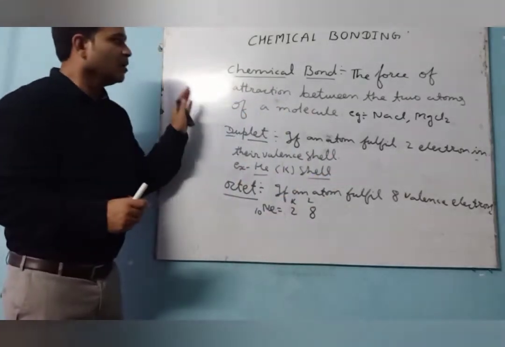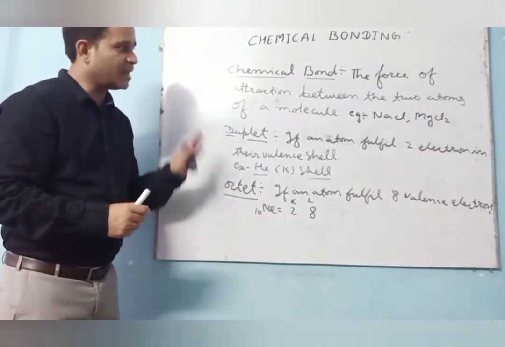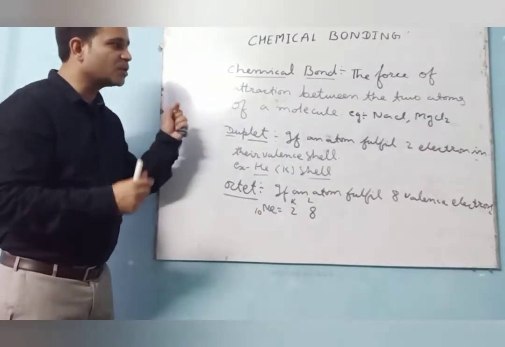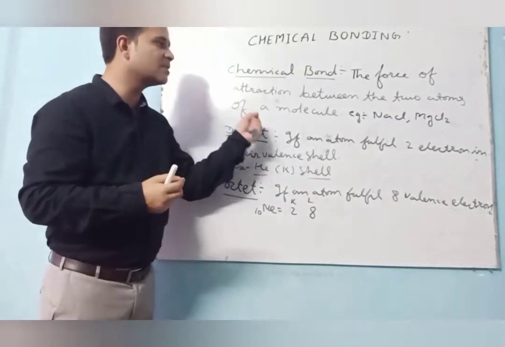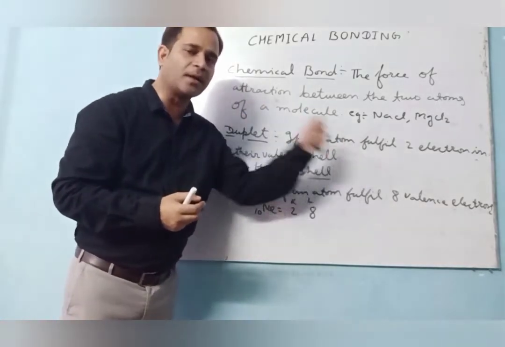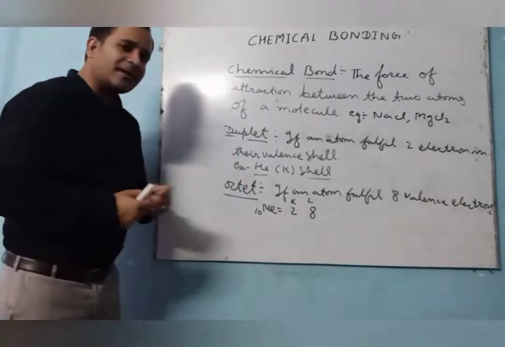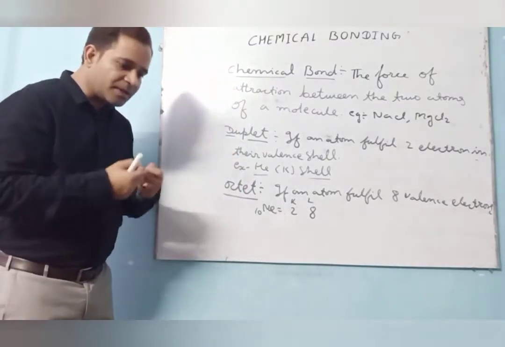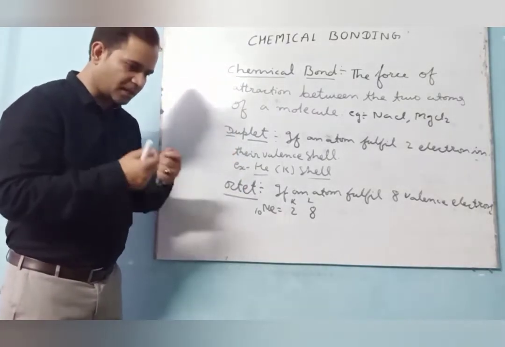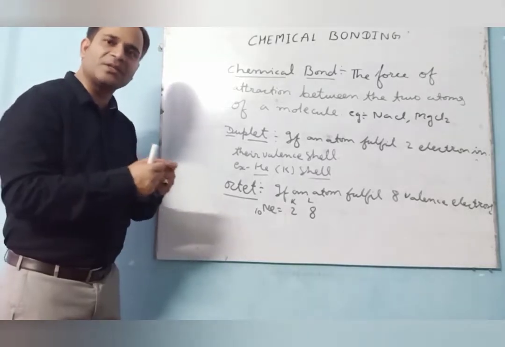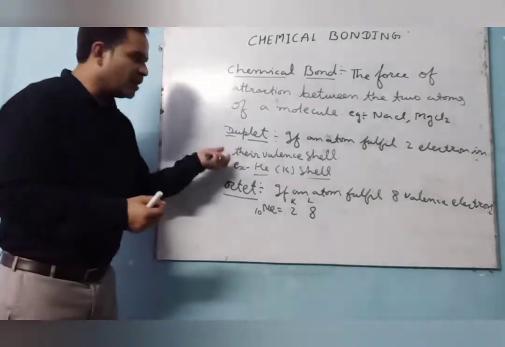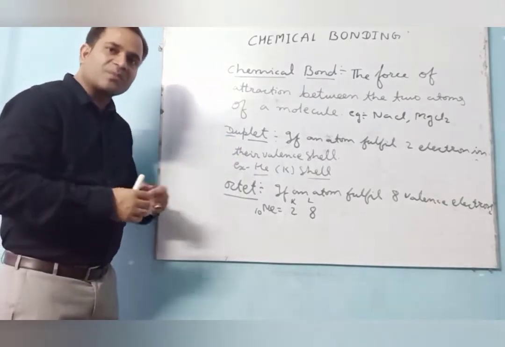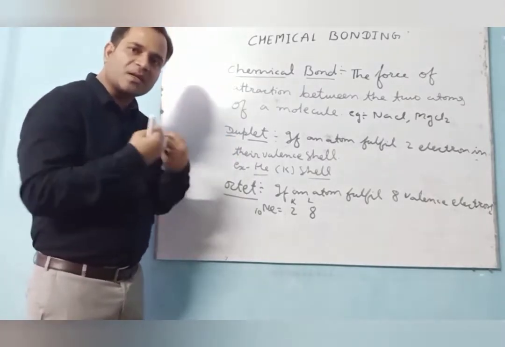So the chemical bond term is clear. Again I am repeating, the force of attraction between the two atoms of a molecule is termed a chemical bond. So what are the conditions for the formation of a chemical bond? The condition is either to lose or gain, but for what purpose? To become either an octet or a duplet.